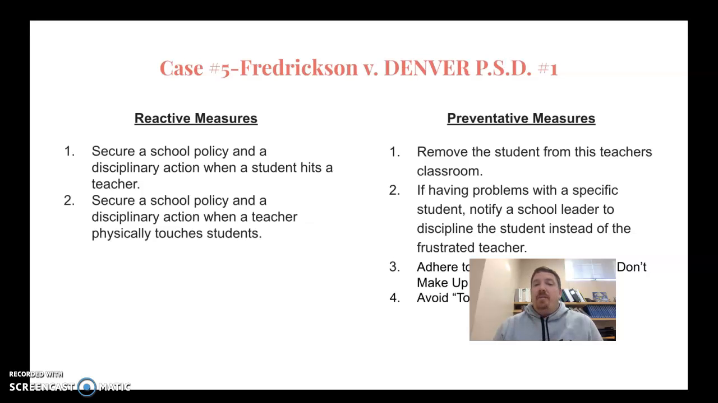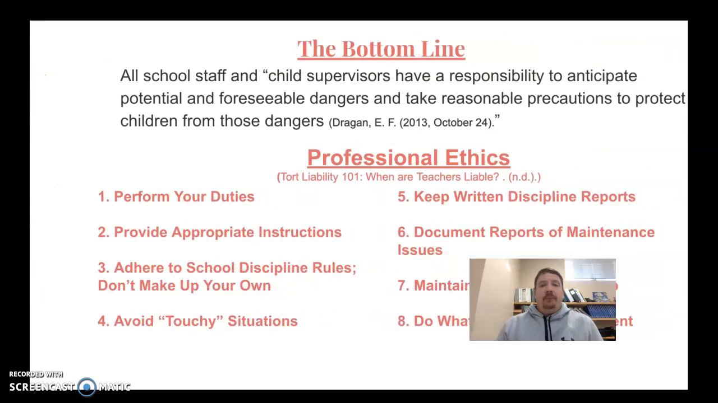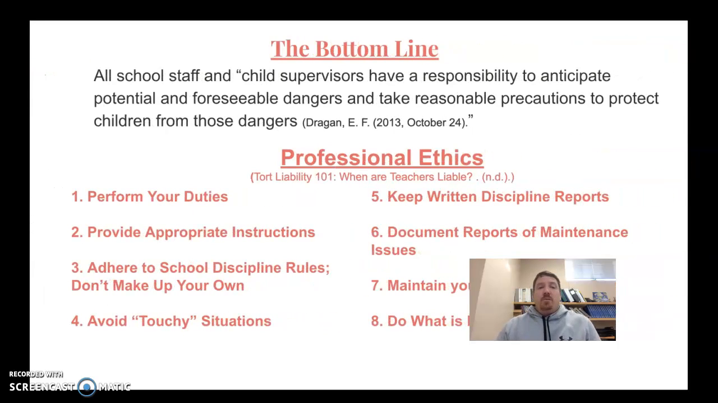Number 2, if having problems with a specific student, notify a school leader to discipline the student instead of a frustrated teacher. Number 3, adhere to school discipline rules. Don't make up your own rules. Number 4, avoid touchy situations. The bottom line: all school staff and child supervisors have the responsibility to anticipate potential and foreseeable dangers and take responsible precautions to protect children from those dangers.